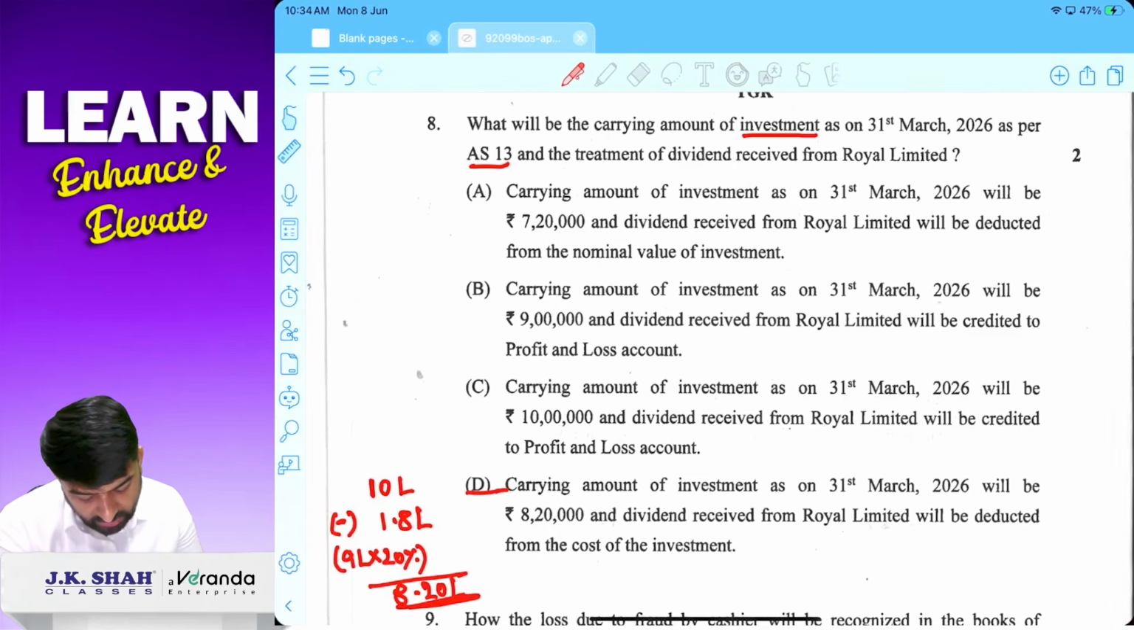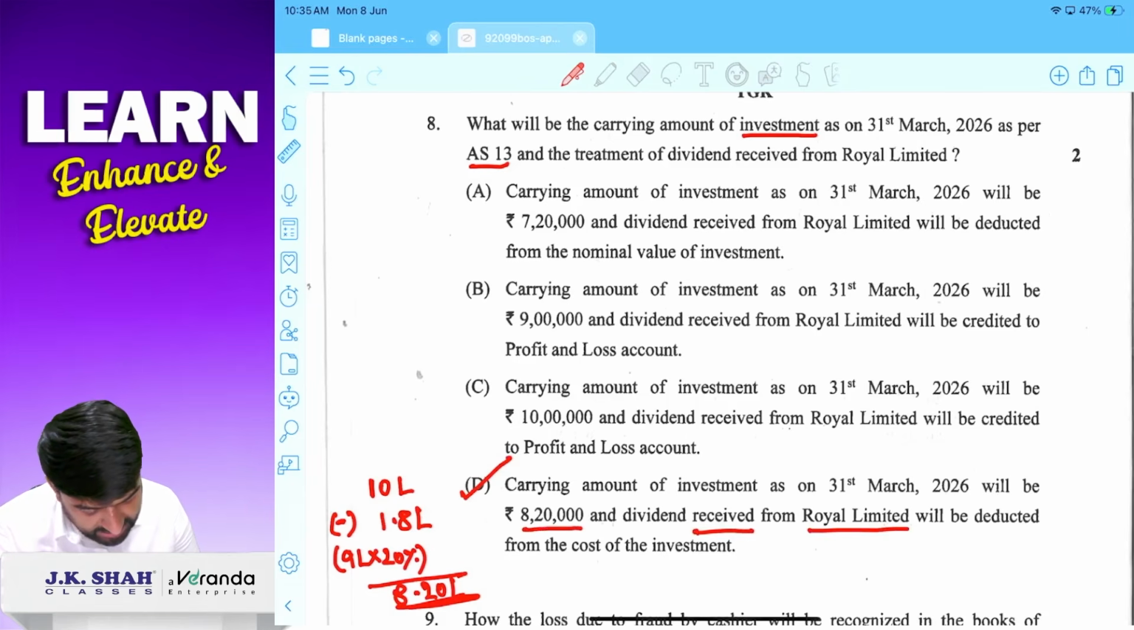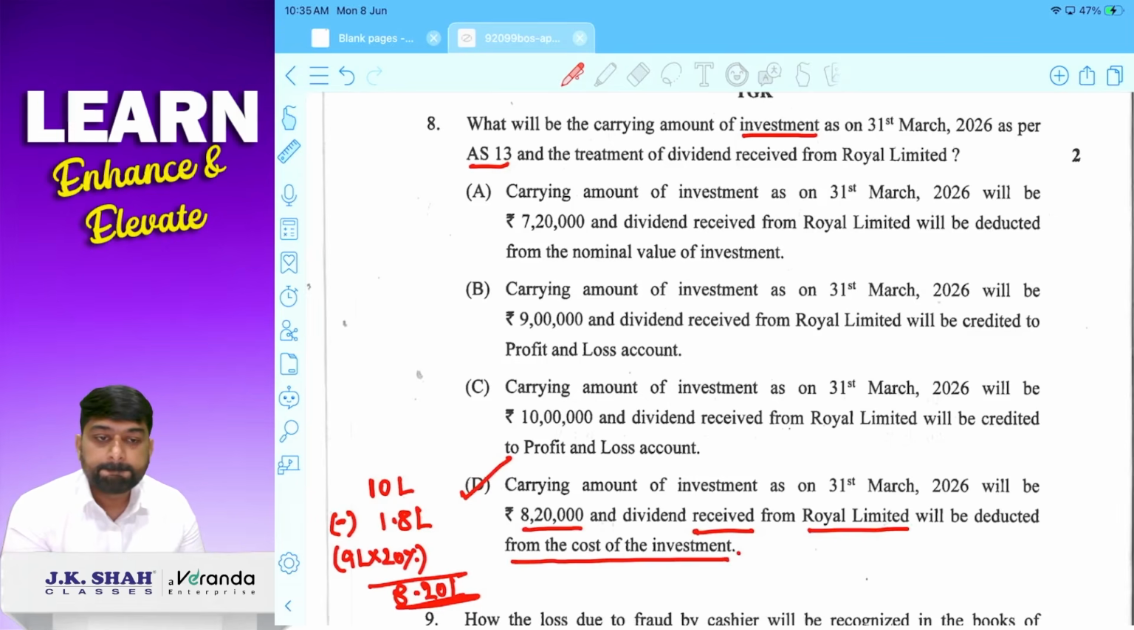So carrying amount of investment on 31st March 26 will be 8,20,000, and dividend received from Royal Limited will be deducted from the cost of investment. So answer is D. ठीक है.